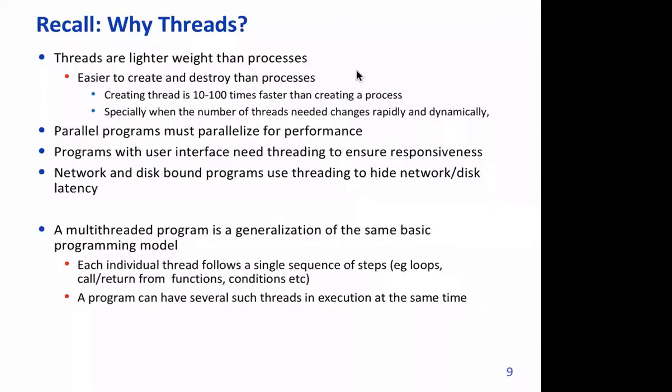And a good thing about threads is that they are faster. They are easier to create and destroy than processes, because the process image remains the same; we only need to add one stack, and of course a TCB, or thread control block, or thread table entry, that needs to be created. So creating a thread is 10 to 100 times faster than creating a process. The same applies to switching from one thread to another. That context switching is many times faster than in the case of processes.